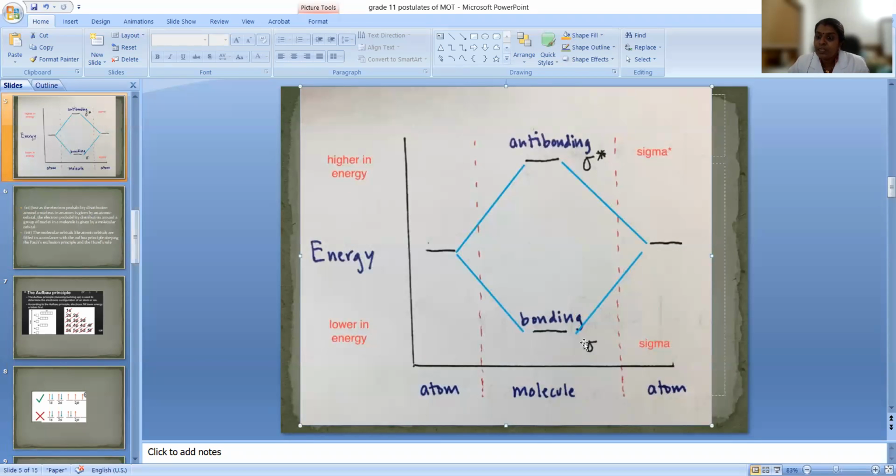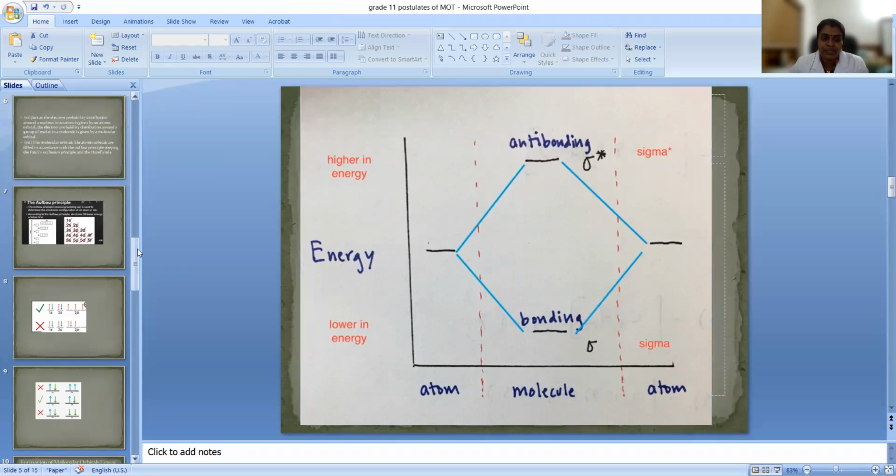So the bonding molecular orbital is stable and the antibonding molecular orbital has higher energy, going up above the atomic orbitals. Sigma represents the bonding molecular orbital, and sigma star is the antibonding molecular orbital. Okay, so now let us look at the other postulates.